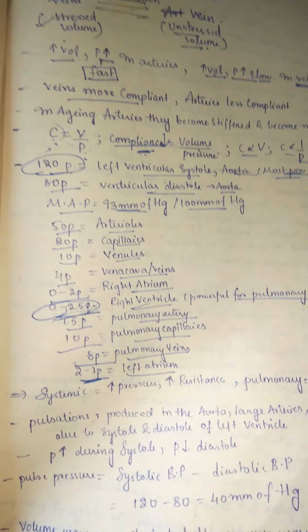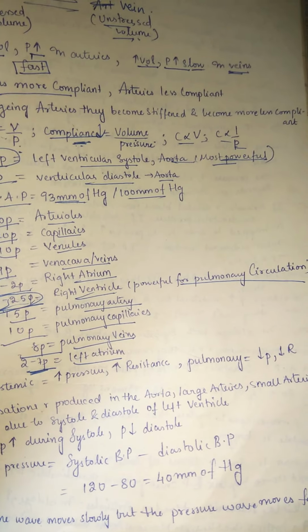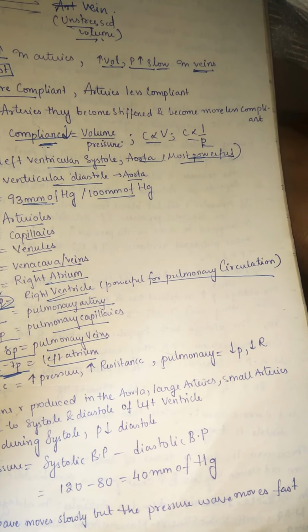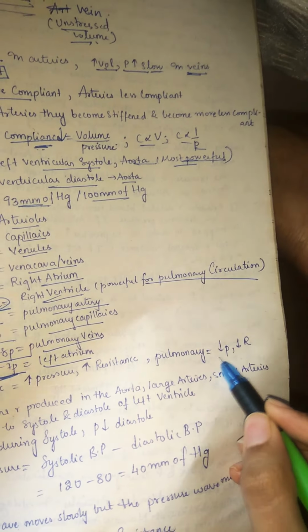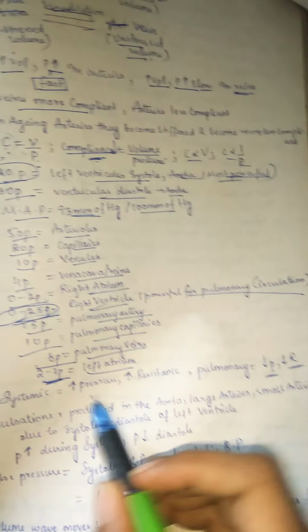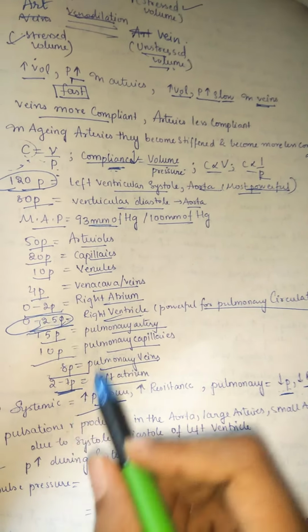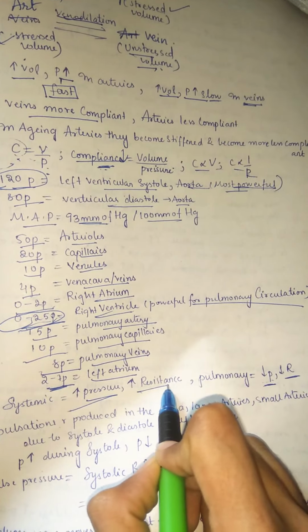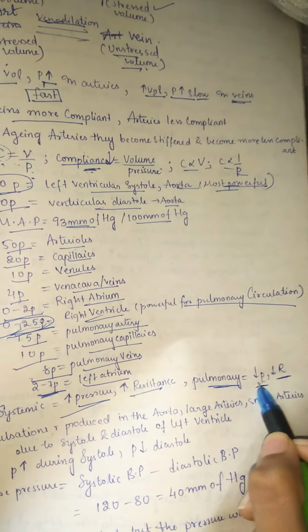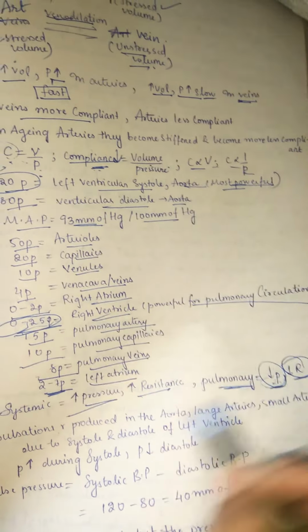So the systemic side has increase in pressure, increase in resistance. Whereas in pulmonary, you can see on the pulmonary side there is decrease in pressure and also decrease in resistance, because in the systemic side most of the pressures are very high, so the resistance is also increased, whereas on the pulmonary side there is decrease in pressure and also decrease in resistance.